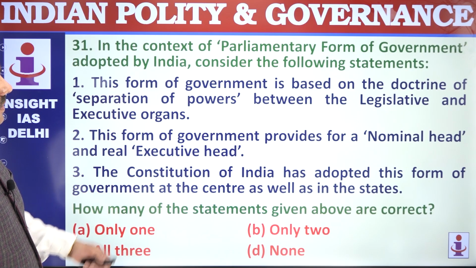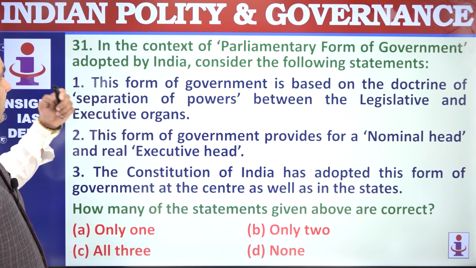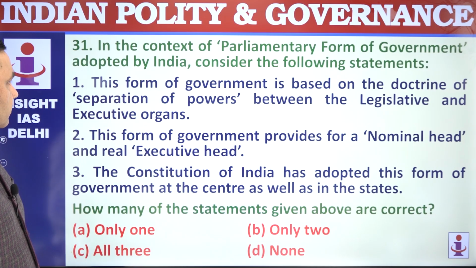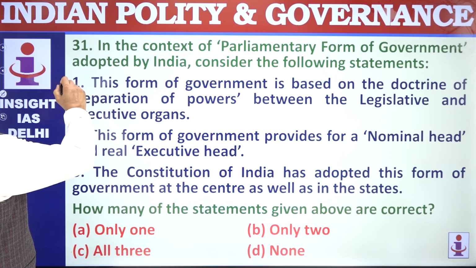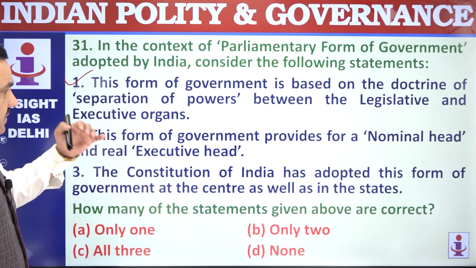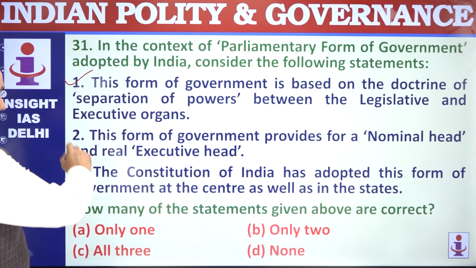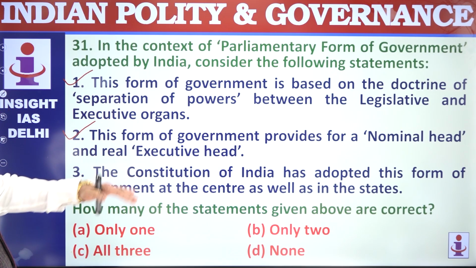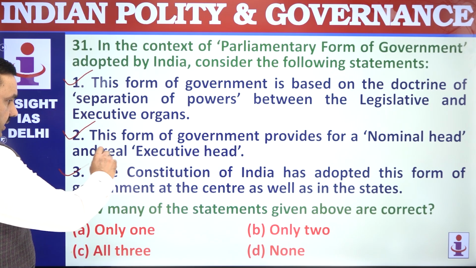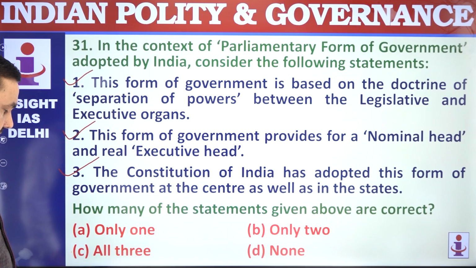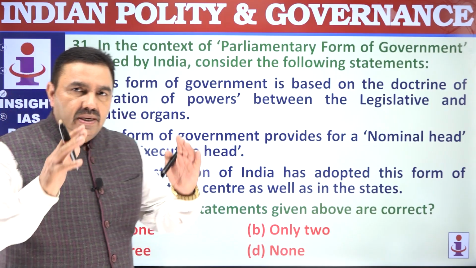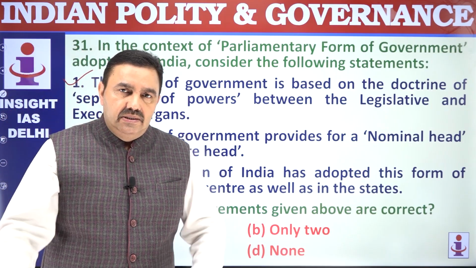31. Parliamentary form of government adopted in India features: this form of government is based on the doctrine of separation of powers, there is legislature, executive, and judiciary. This form of government provides a nominal head, that is the President, and a real head, that is the Prime Minister. The Constitution of India has adopted this in states as well. That's correct. All three are correct here because we have a similar system at the center and a similar system at the level of state.